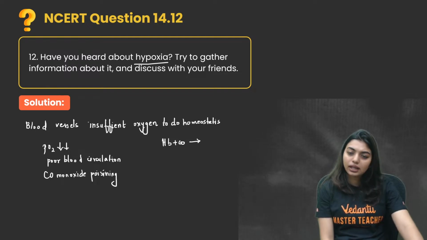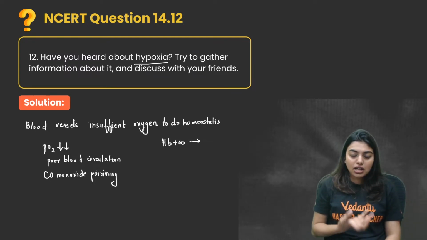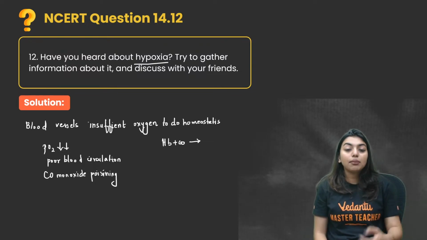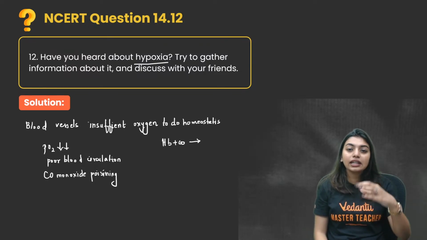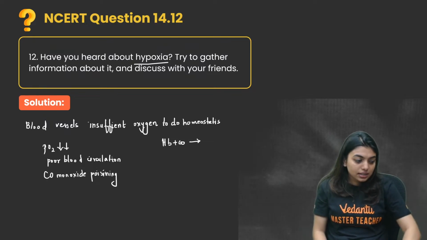Yes or no? Okay, students, even if we have any respiratory disorder, like asthma with wheezing at a very extreme rate, this condition can come because enough oxygen is not getting in and there is a lack of oxygen in the blood vessels. Is this clear, all of you? Yes? Okay.